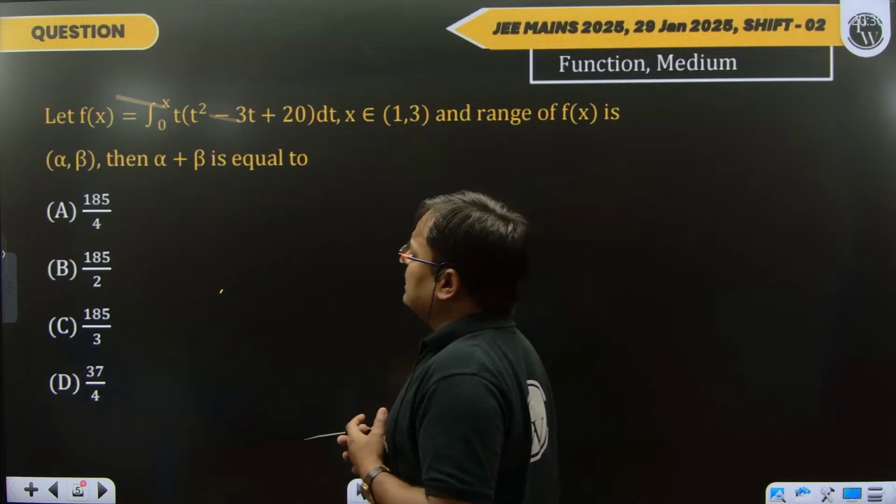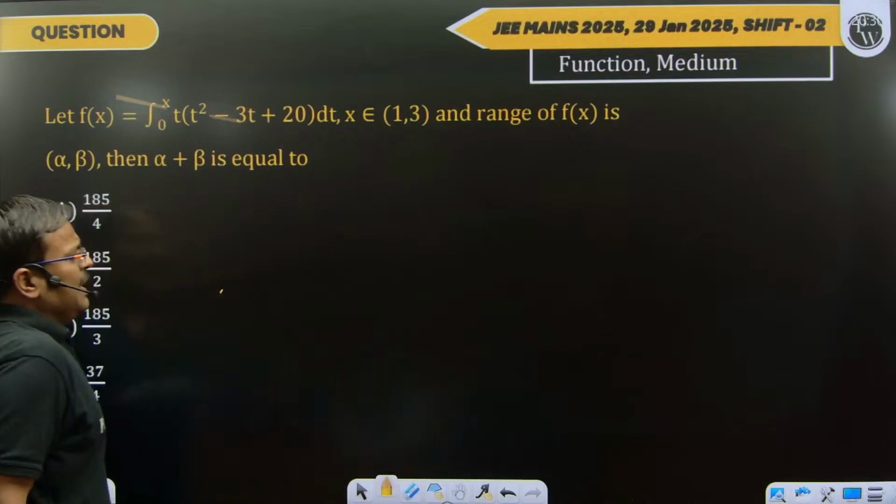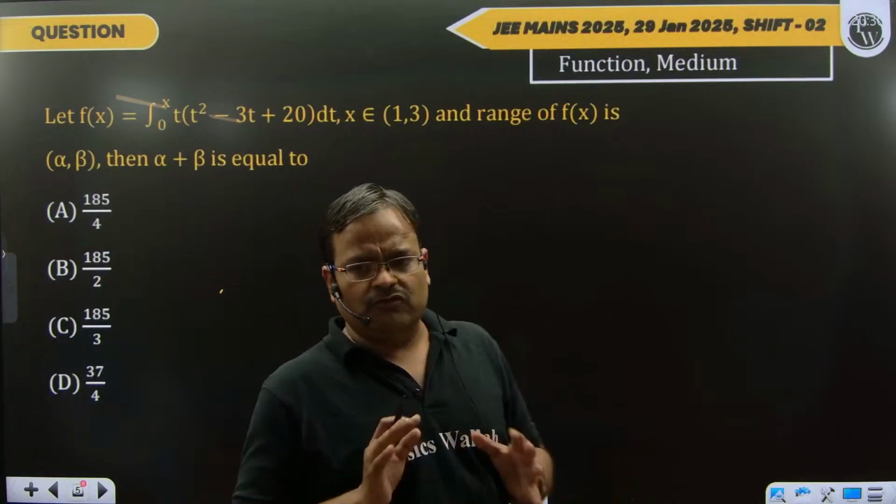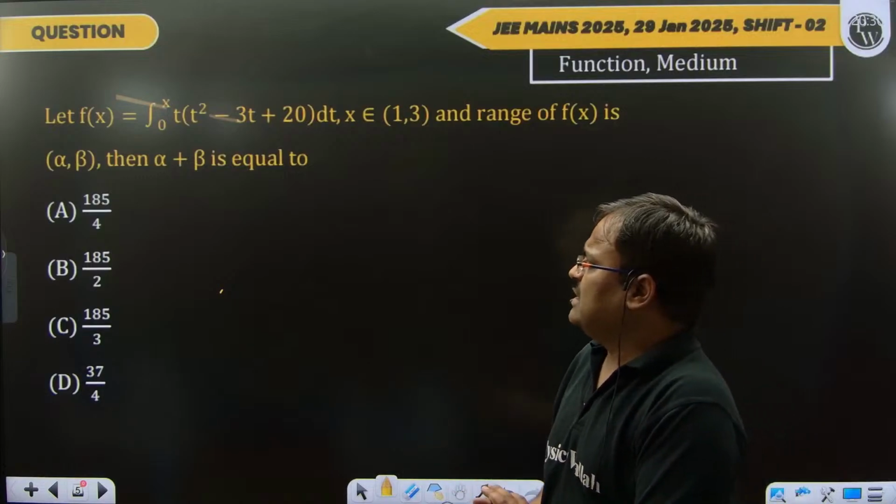So you want the range of f(x), and the range of f(x) is actually given, that is (alpha, beta). Then what do you want? You want alpha plus beta. You want alpha plus beta. Then how can you solve this, bacha?